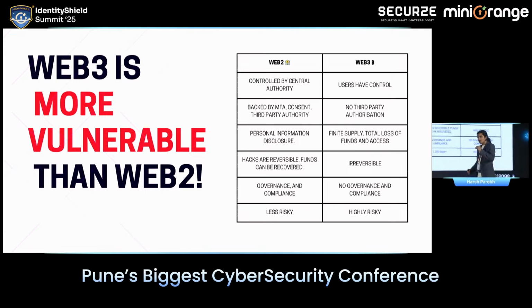Third, what's the worst that can happen in Web2? A data breach, right? If your data is breached, it is reversible.